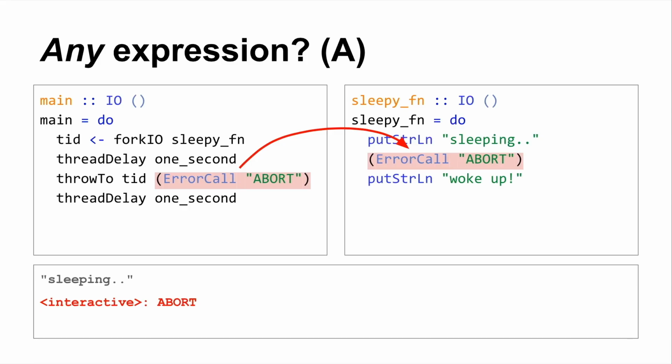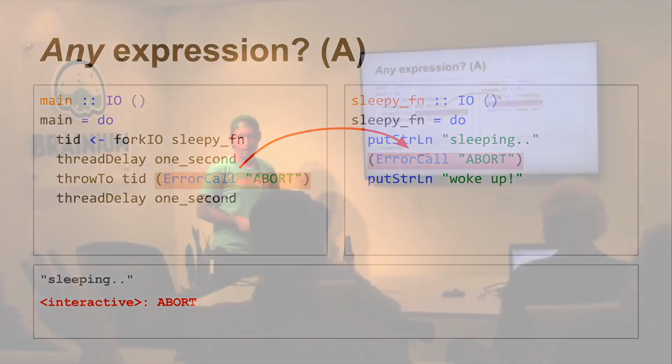Any expression, evaluating any expression could result in an asynchronous exception. It happens to be the case that, let's say I've got all pure code on the right-hand side. I could be adding x plus 1 plus 2 plus 3 plus 4, and that could be the thing that's happening when someone throws 2, and that could be replaced with an asynchronous exception.